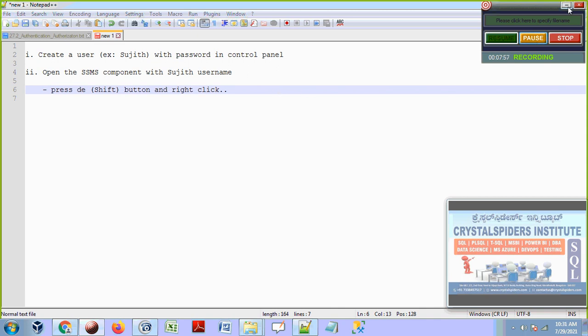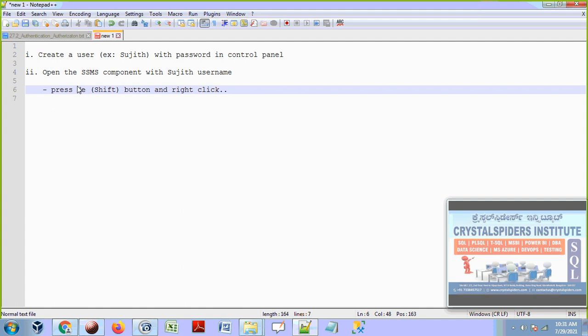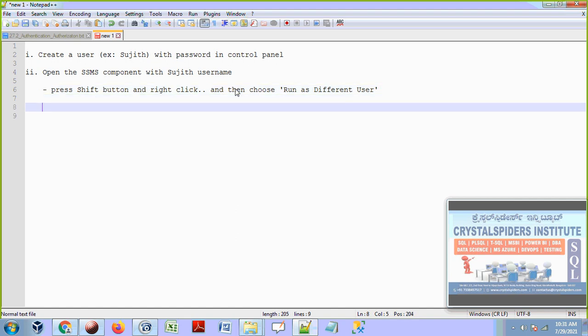Okay, guys. I think it can be any shift, no problem. I said earlier that when I use the right side shift button, it did not work. From that time onwards, maybe now it is working. Press the shift button and right click, and then choose run as a different user. Okay, this is what it is, guys. Similarly, press the shift button and right click.